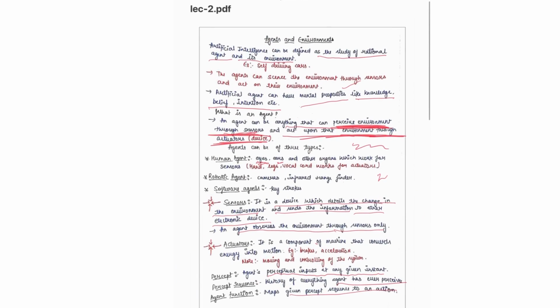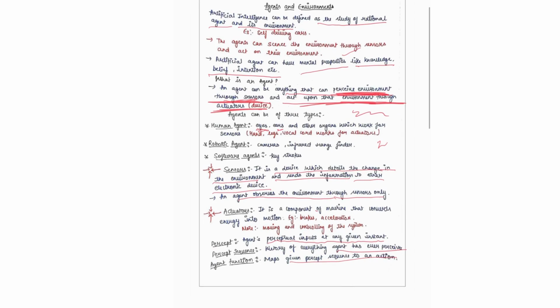So I think with this I have made clear what agents, sensors, actuators, and environment are. In today's video we have discussed agents and environments: what sensors are, what the human agent, the robotic agent, and the software agents are, and what actuators are. At last we discussed the three definitions: percept, percept sequence, and agent function. So that's all for the day. Thank you.